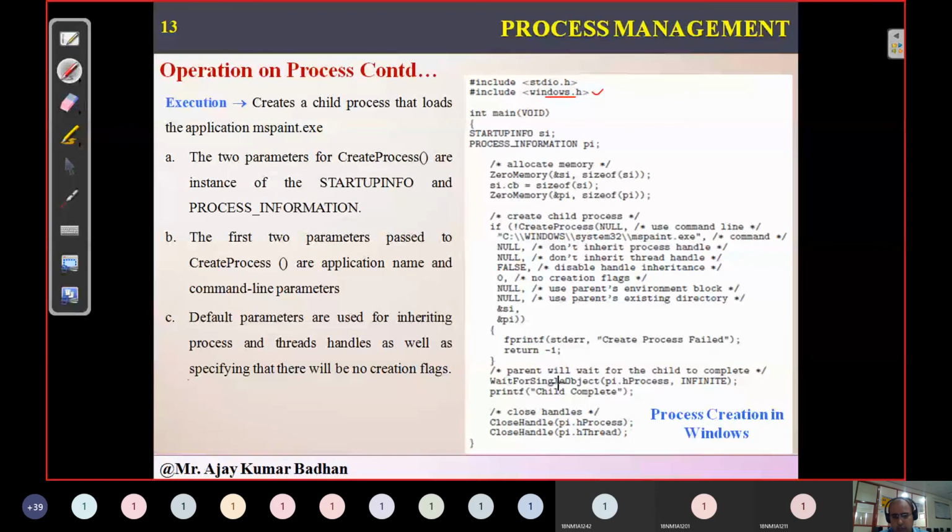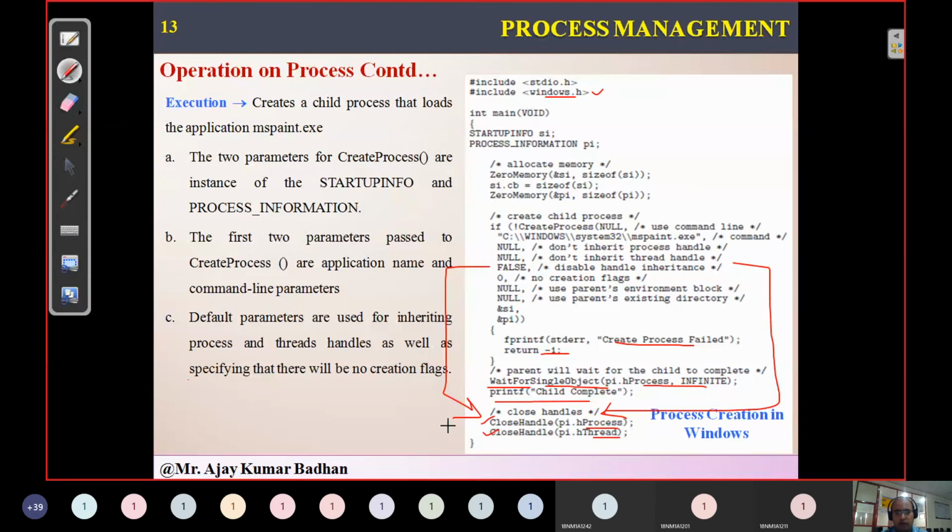The remaining is the same as your previous one. If the process is not created, it fails and returns -1. If the process is created, the parent process will wait. There we used the system call wait, but here we need to use WaitForSingleObject, and in this we need to give the parameters. Based on that, when the child completes, we need to close the handles, the hProcess and hThread. The threads associated with this program and all the processes we have created need to be terminated.